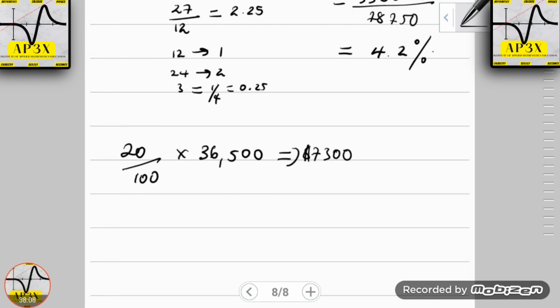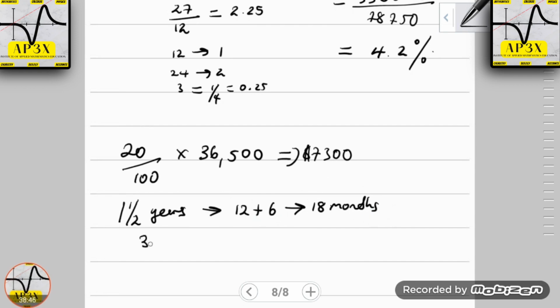Now clearly there's going to be a balance to be paid, and that balance must be paid in monthly installments of $3,550 for the next 1.5 years. So 1.5 years in months is going to be 12 plus 6 months. 12 months make a year, 6 months make half a year, so 12 plus 6 is 18 months, which is equivalent to 1.5 years.